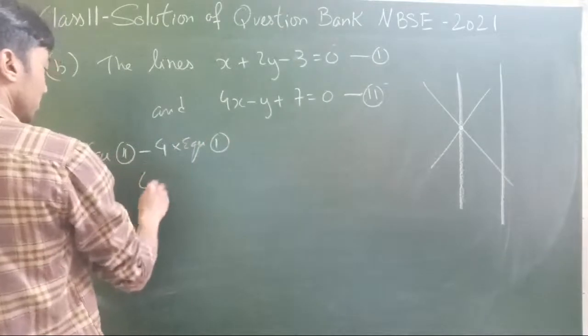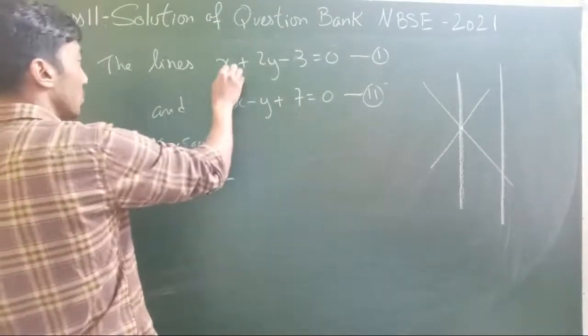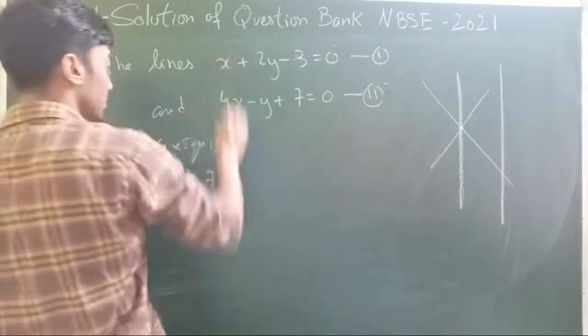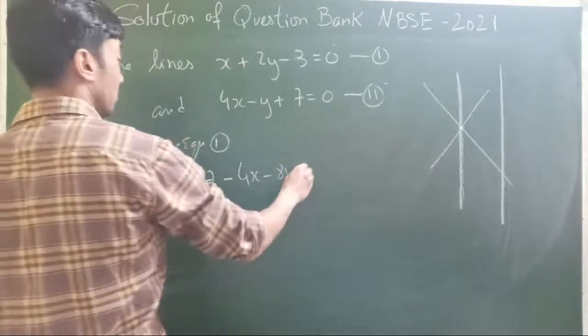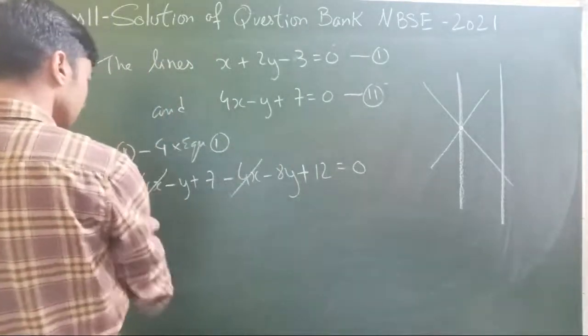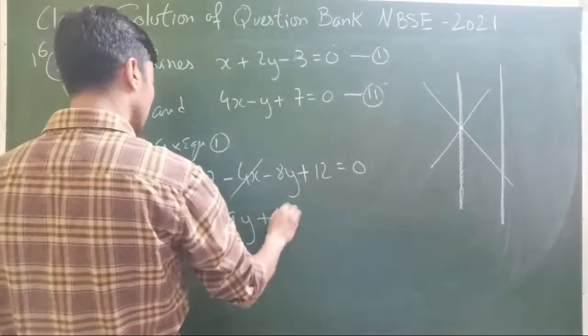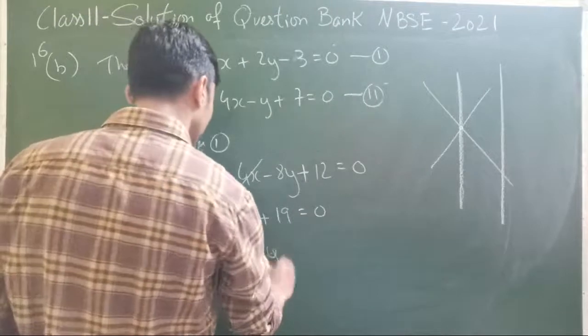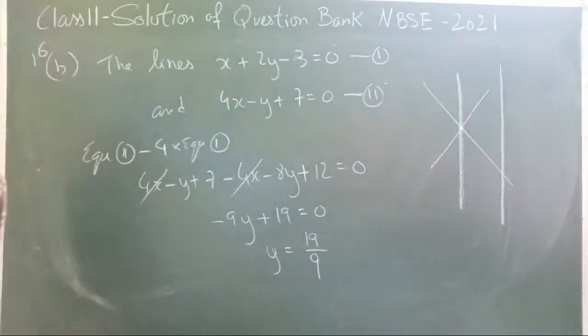So equation 2, 4x minus y plus 7 minus 4 times of equation 1. 4 times of equation 1 is 4x minus 8y minus 12 is equal to 0. Minus 9y plus 19 equal to 0. So y is equal to 19 by 9. So the value of y that we have here is 19 by 9.